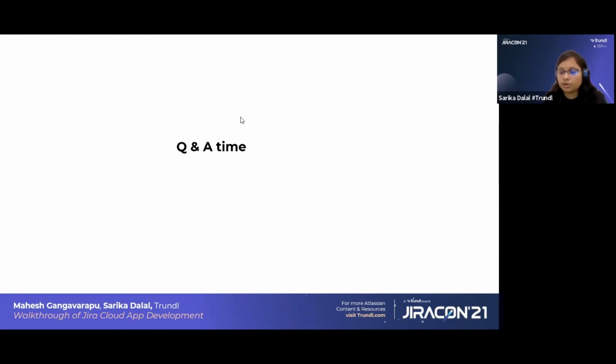The next question is from Divya. Divya's question is that she is new to development. I would request Divya to reach out to the Atlassian documentation and go through that. It will help you to set up Atlassian Connect Express. Apart from that, it will help you to set up Node.js as well, where it will guide you through the set of commands needed when we want to create a skeleton of our app. This is a very good point to start.